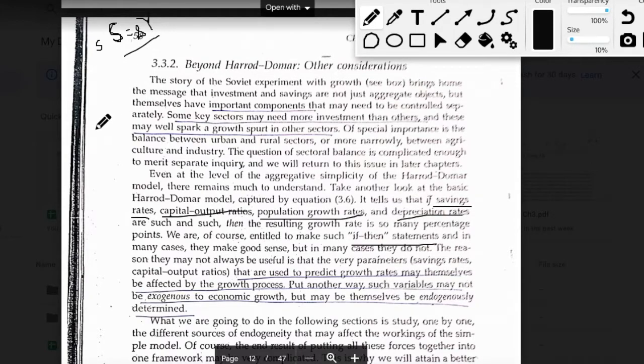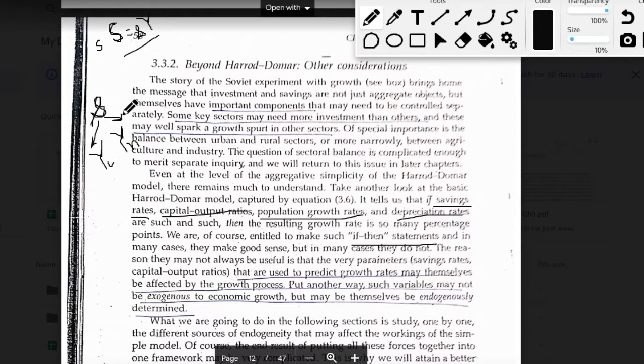But what we are saying here is that this small savings rate, small s, will also get affected with the different levels of income. So if income is low and if income is high, then this small s will also differ. You might have a smaller s in this case and a higher s in this case.